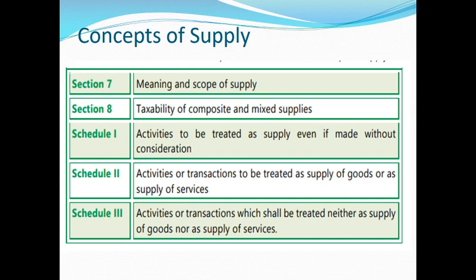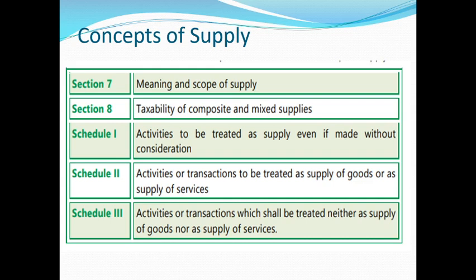Now the important definitions, section 7 speaks about meaning and scope of supply. Section 8 speaks about taxability of composite and mixed supplies. Under section 8 we have got schedule 1, 2, 3. So activities which are to be treated as supply even if made without consideration. Here schedule 1 specifically speaks about any supply made without consideration.